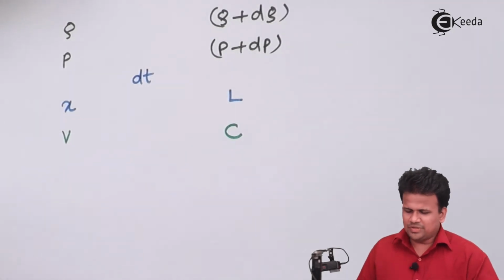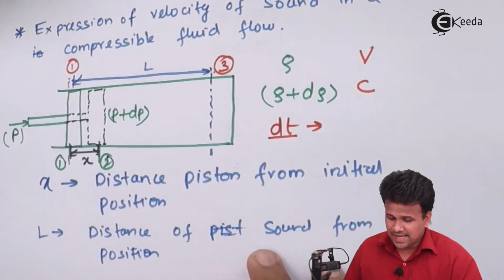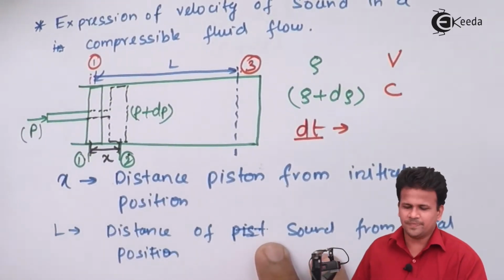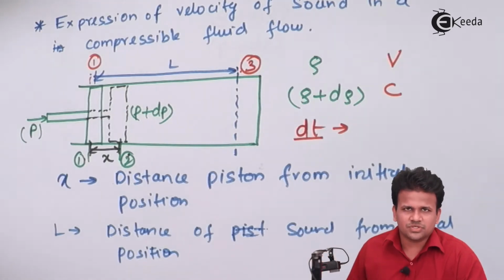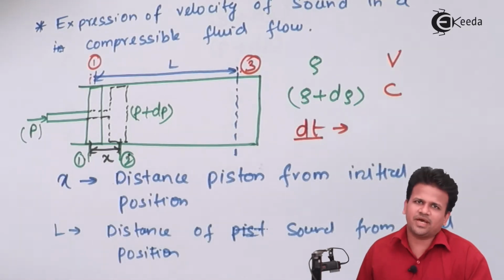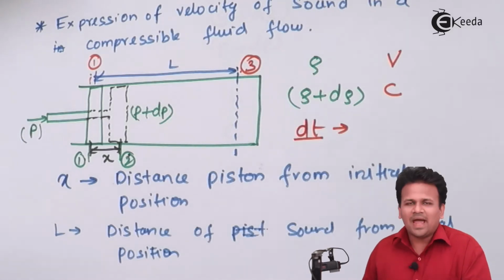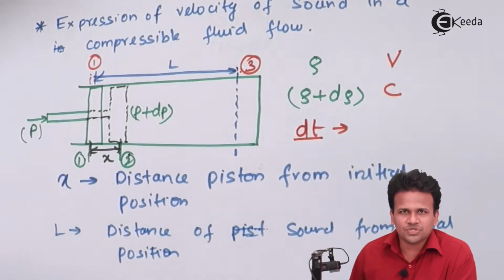Now we know that this entire flow is a compressible fluid flow, and here we'll apply the law of conservation of mass. That is, the total amount of mass in the entire system will remain constant. So let us apply conservation of mass in this entire system.